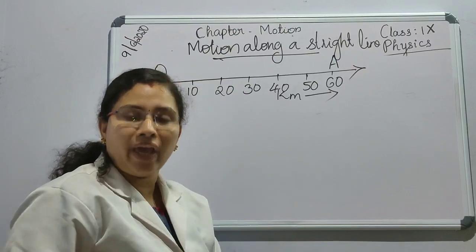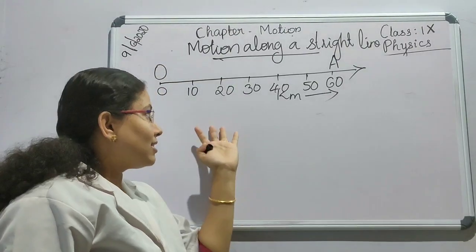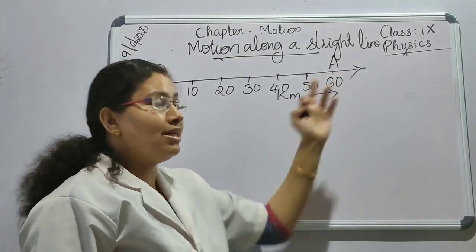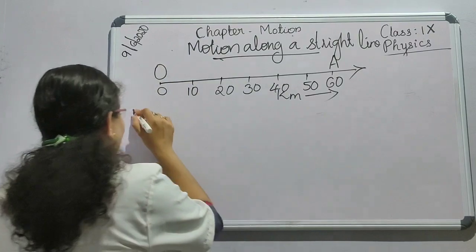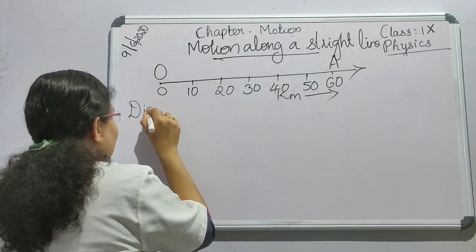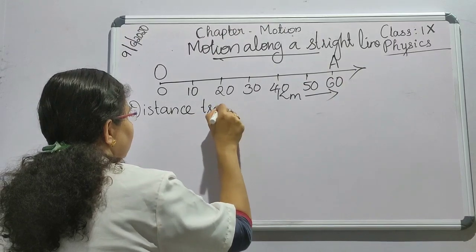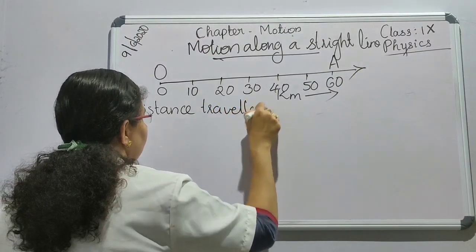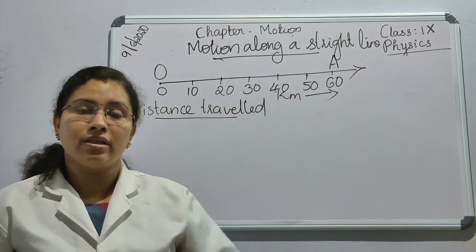So if it reaches A by traveling 60 kilometers, that means the object starts its journey from O to A. How much distance has it traveled? The distance traveled by the object is 60 kilometers. How can we say that it is 60 kilometers?